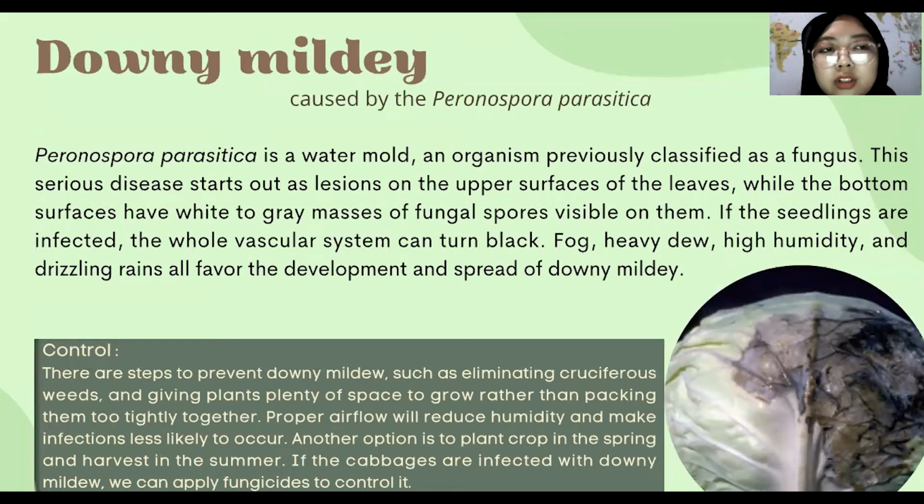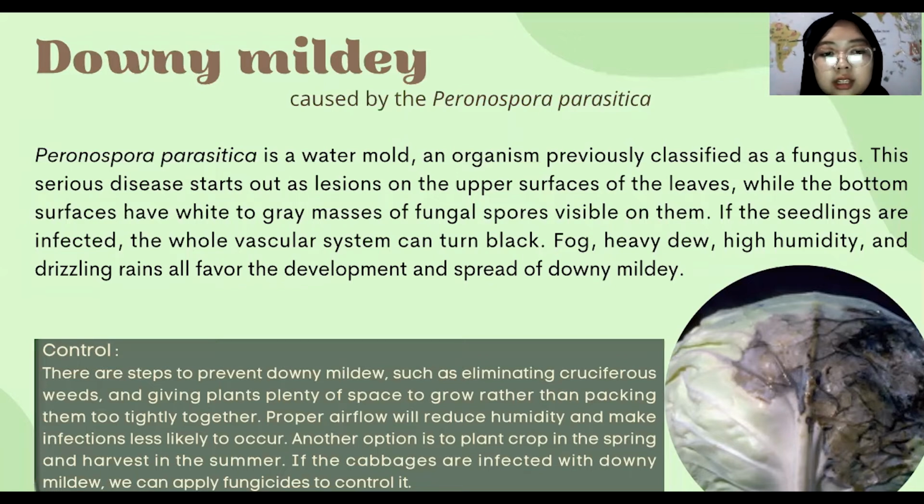The next disease on cabbage is downy mildew, caused by Peronospora parasitica. Peronospora parasitica is a water mold, an organism previously classified as a fungus. This serious disease starts out as a lesion on the upper surface of the leaves, while the bottom surface has white to gray masses of fungal spores visible on it. If the seedlings are infected, the whole vascular system can turn black. Fog, heavy dew, high humidity, and drizzling rain all favor the development and spread of downy mildew.